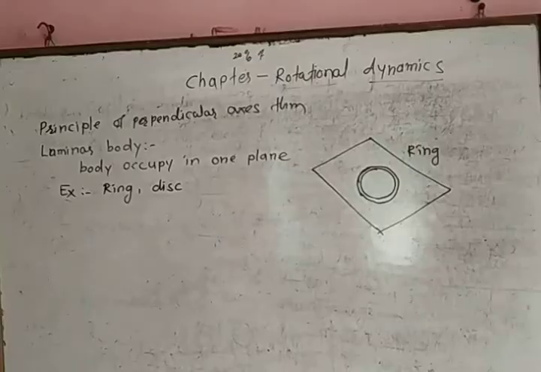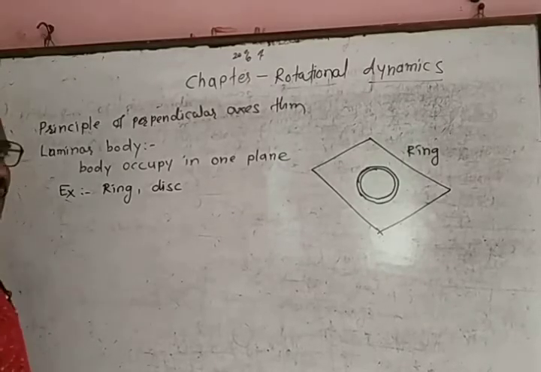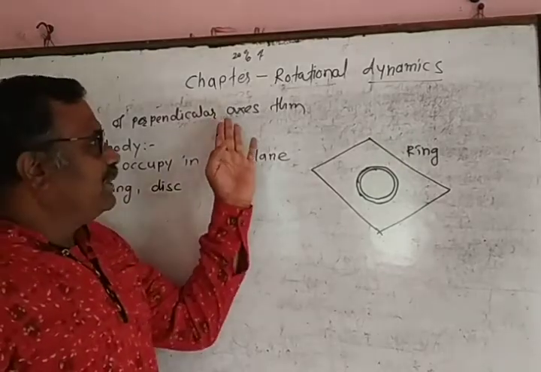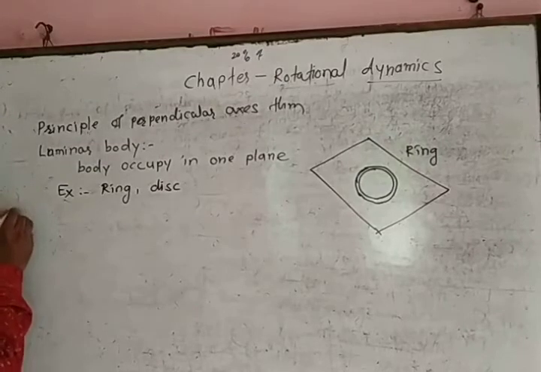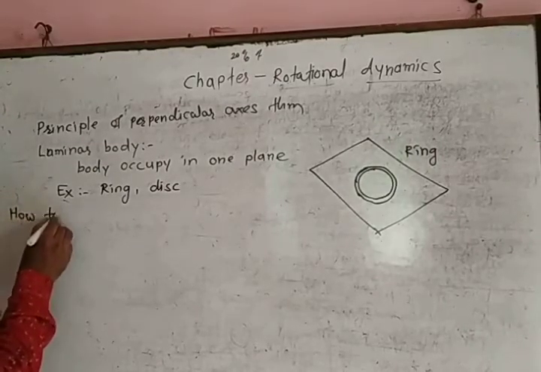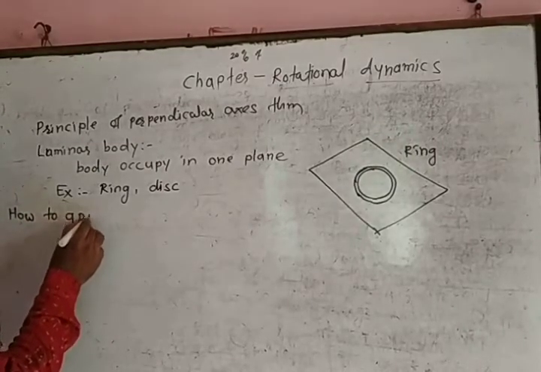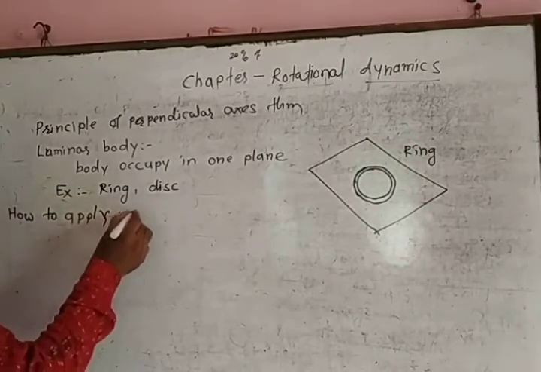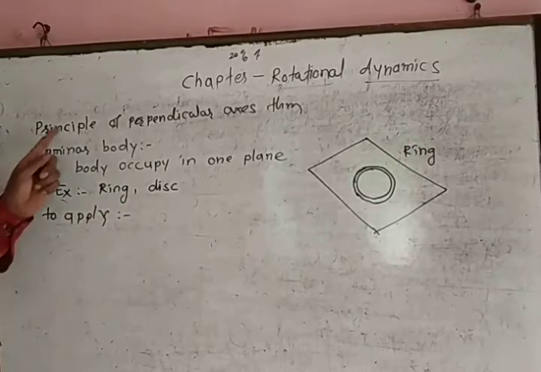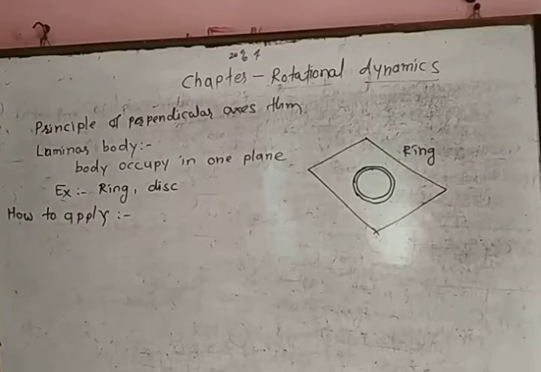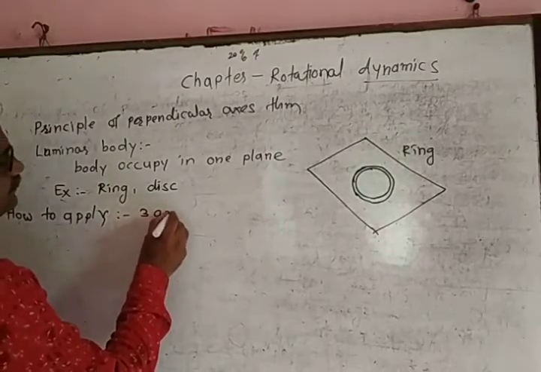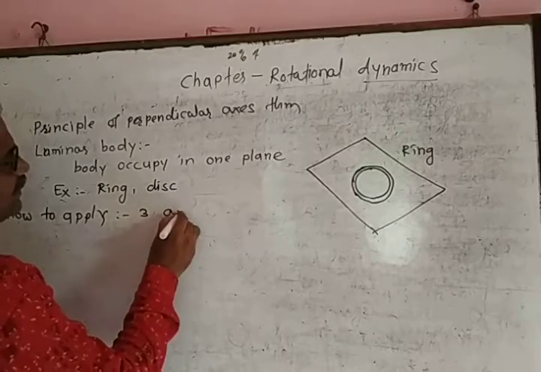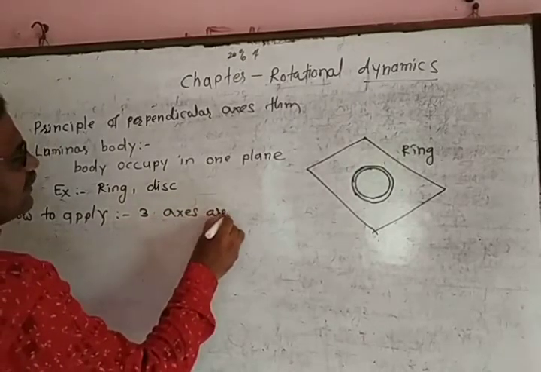In this way, now we discuss how to apply principle of perpendicular axis theorem. To apply principle of perpendicular axis theorem, three different axes are required.